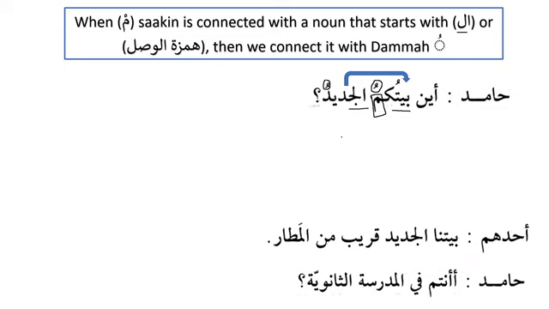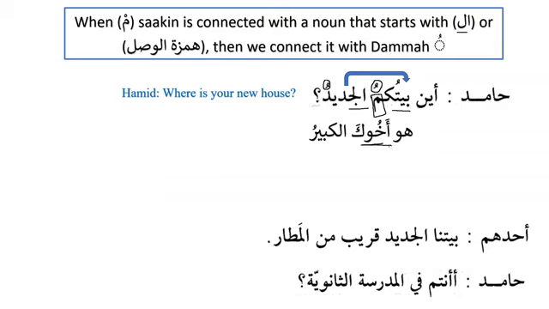Now let's have a look at some other examples. For example, we say huwa akhuka al-kabiru. He is your elder brother. We know that akhu is an indefinite noun, but when we have ka with it, it becomes a definite noun. Because akhu is definite, the sifa that we have to use is also definite. So we say huwa akhuka al-kabiru.